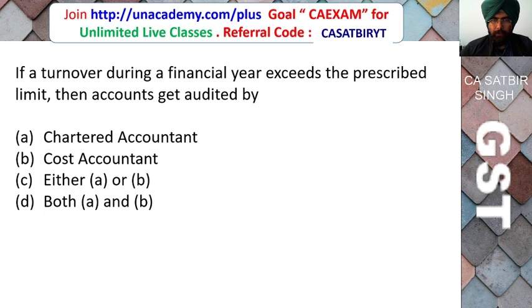If the turnover during a financial year exceeds the specified limit, then accounts get audited by A, a chartered accountant, B, a cost accountant, either A or B, or both A and B. So whether only a chartered accountant can do audit under GST, or even a cost accountant can do audit? Correct answer is either A or B. Either a chartered accountant can do the audit or a cost accountant can do the audit.